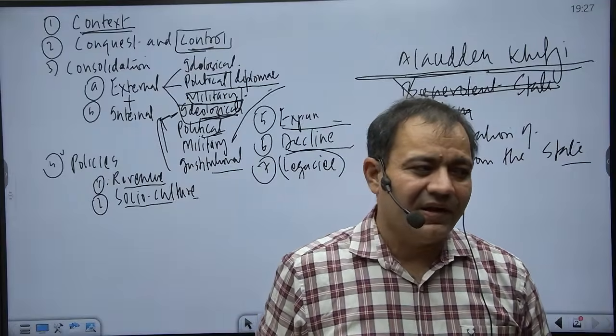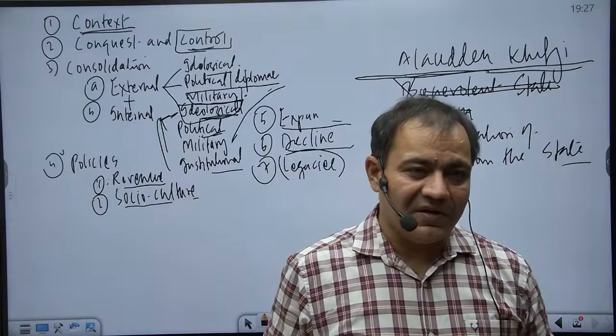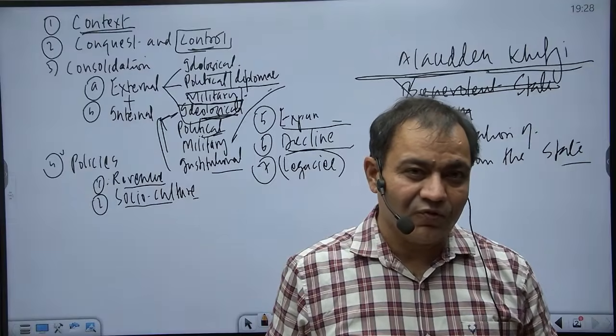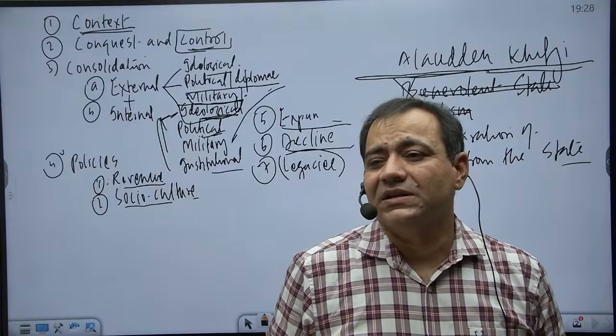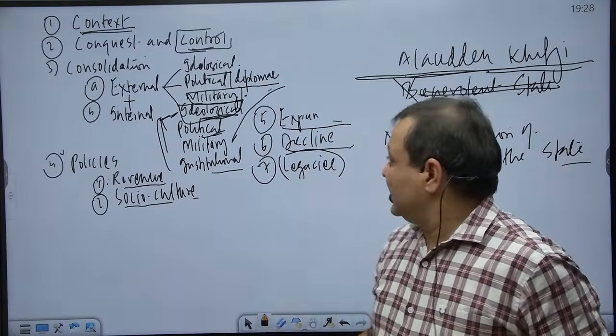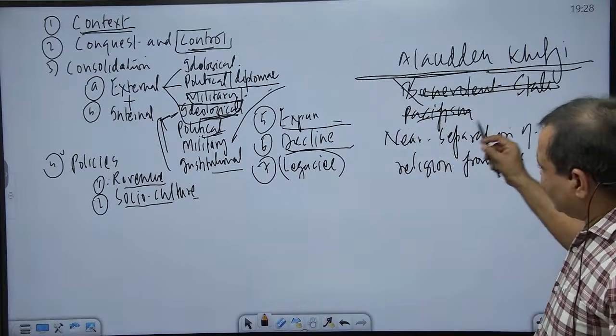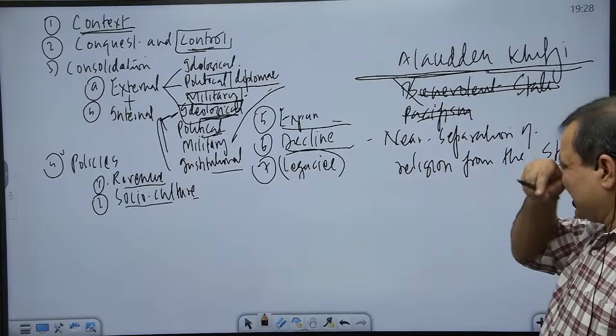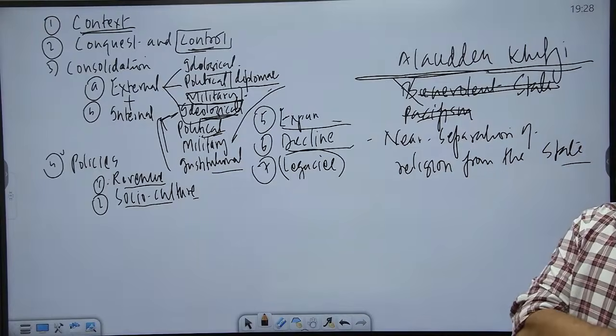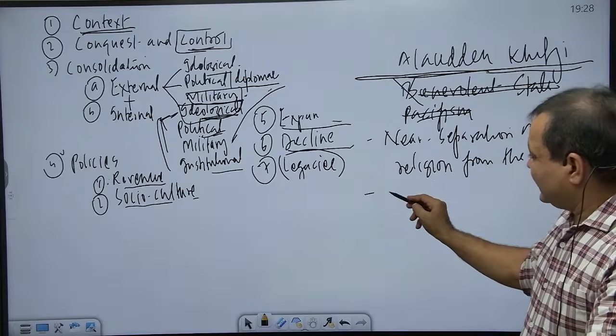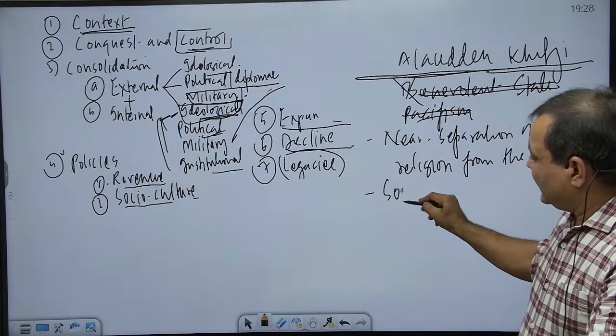So, with Jalaluddin Khalji, we have the beginning of four major tendencies. Out of those four major tendencies, two were abandoned by Alauddin Khalji, but this near separation of religion was continued. And then there is one more tendency, that is the social base of the Delhi Sultanate.